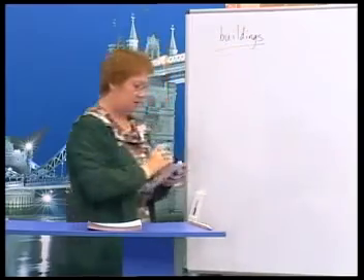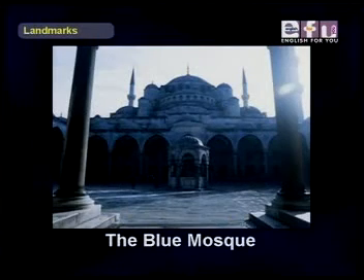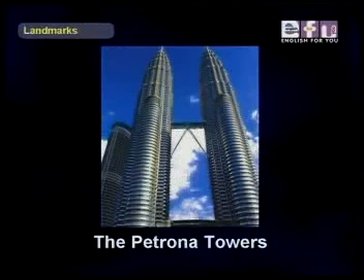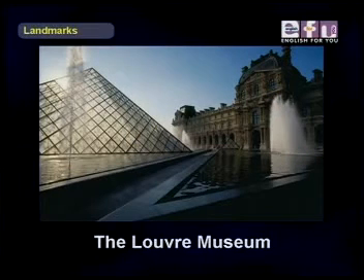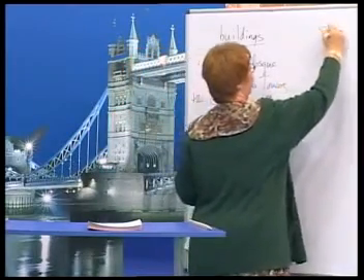Okay, so Ali, you start. What's a building? The Blue Mosque in Istanbul. Okay, the Blue Mosque in Istanbul. Okay, now Susan. The Petronas Towers in Malaysia. Okay, the Petronas Towers, very big buildings. And Isabel? The Louvre Museum in Paris. Yes, the Louvre, very famous museum.